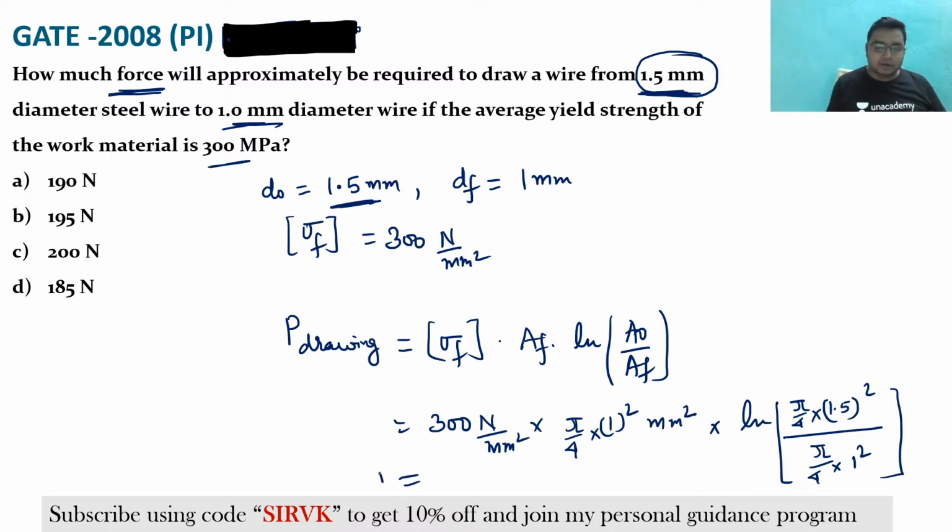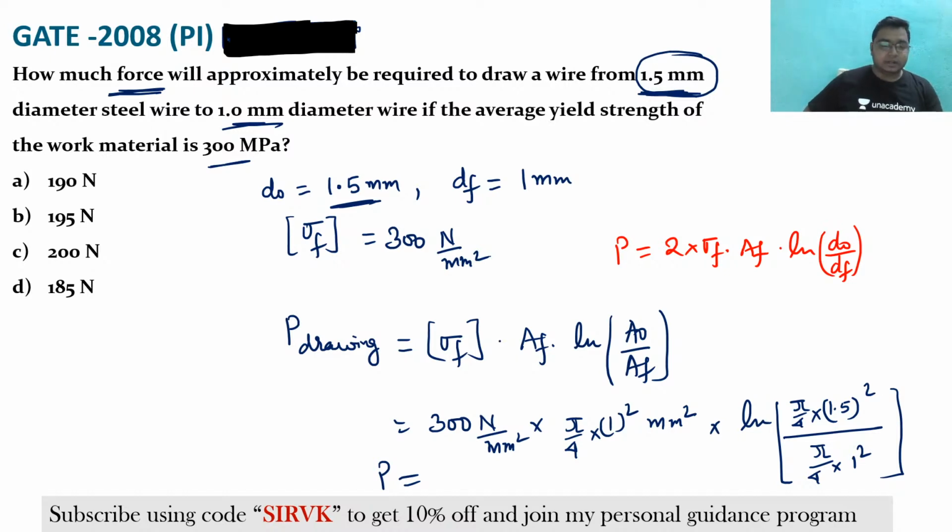Now tell me the answer. What is the answer that you are getting here? You can directly apply this formula also. What I have told you, that P is equal to 2 into sigma F into AF into ln D naught by Df. And then also you can get the answer.